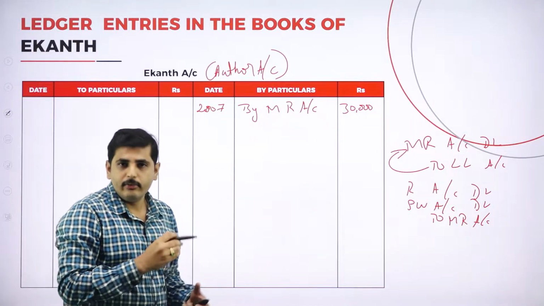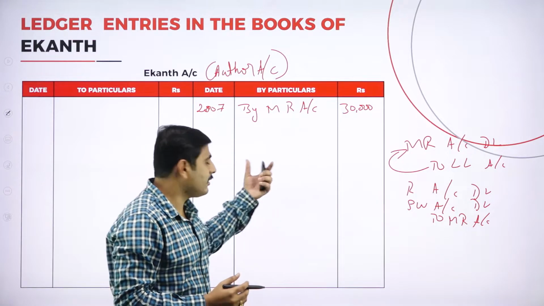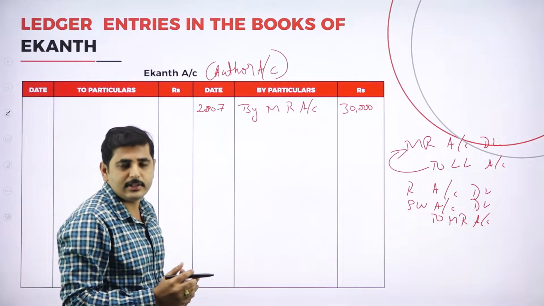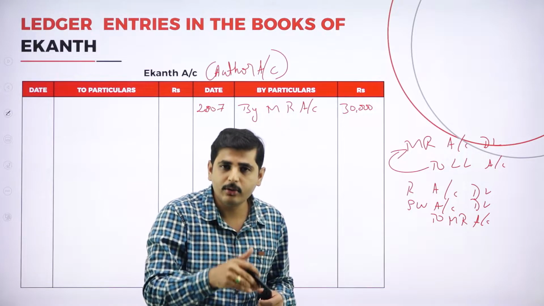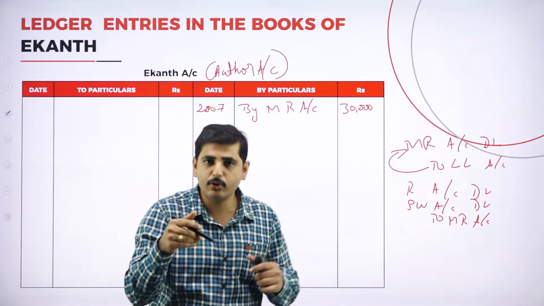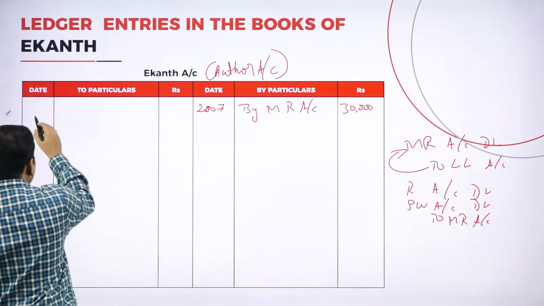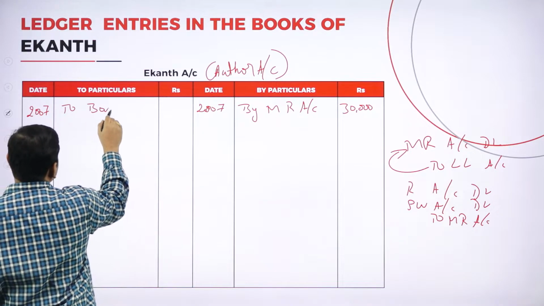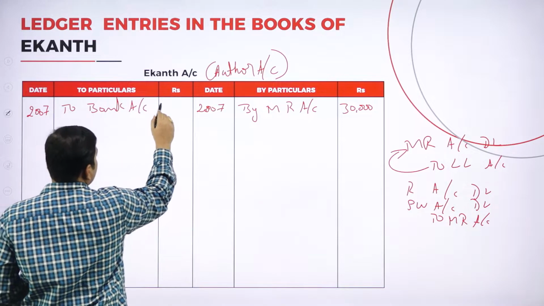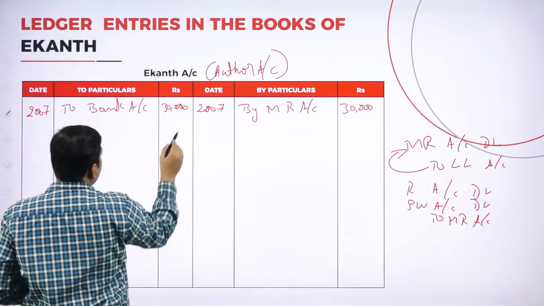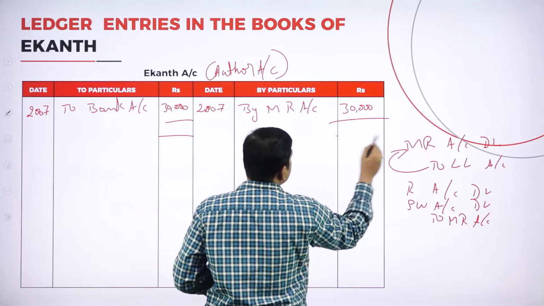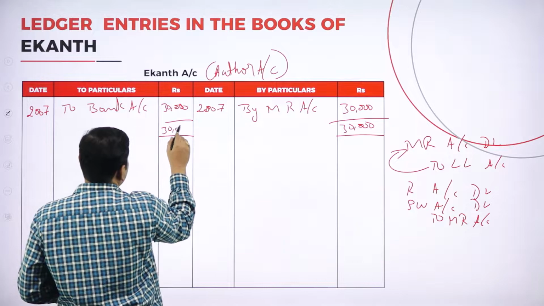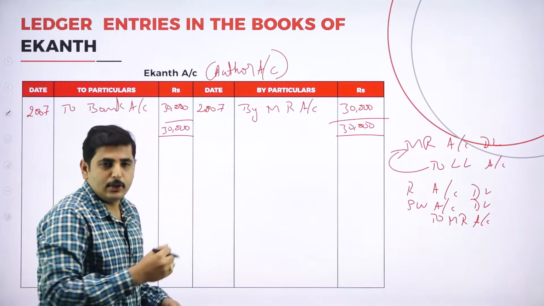Again, when the author appears in the journal entry while paying the amount to the author, the journal entry is author account to bank account. So you should write to bank account, same year 2007, amount 30,000. Again, total it, both the sides should tally. 30,000, it is also 30,000.